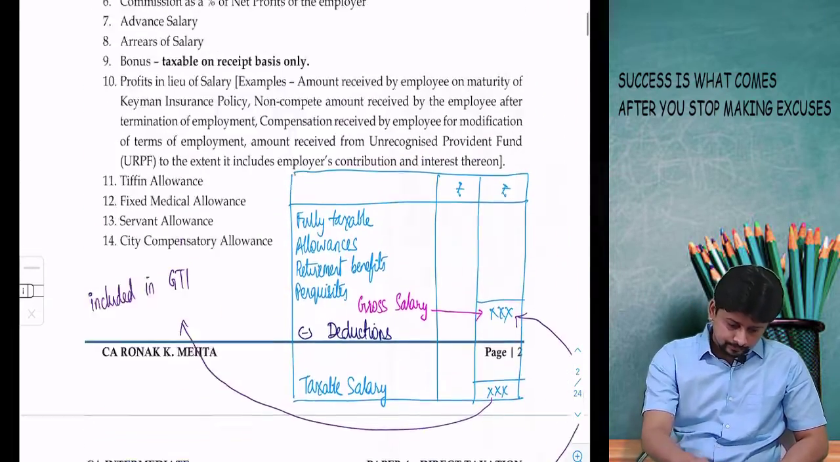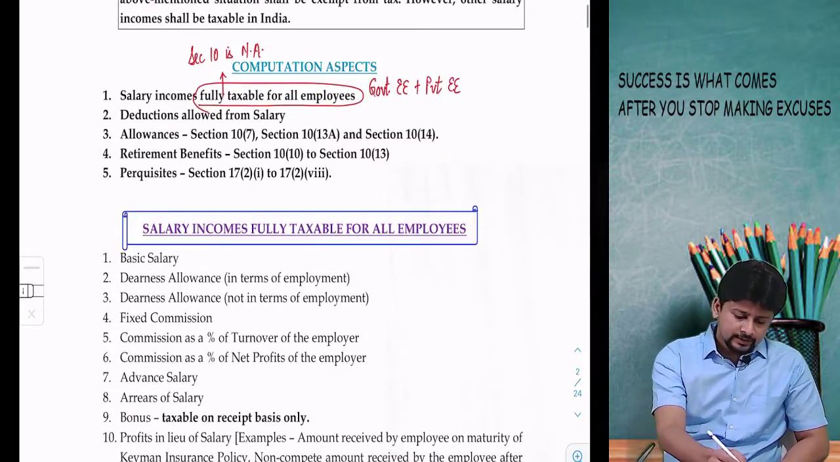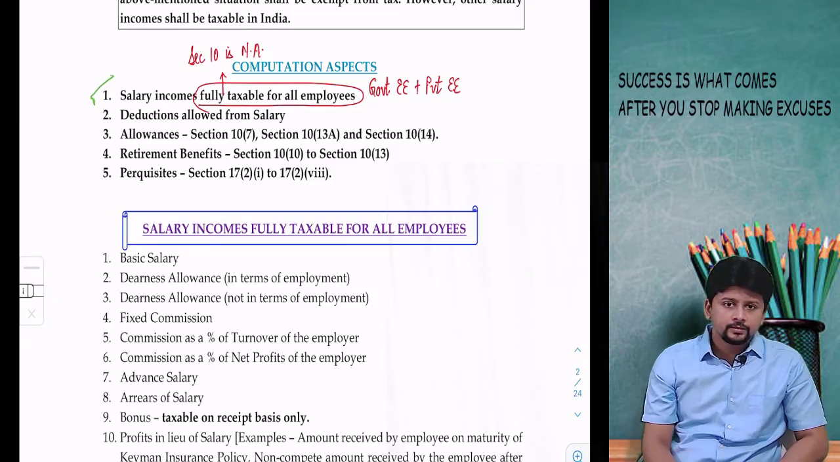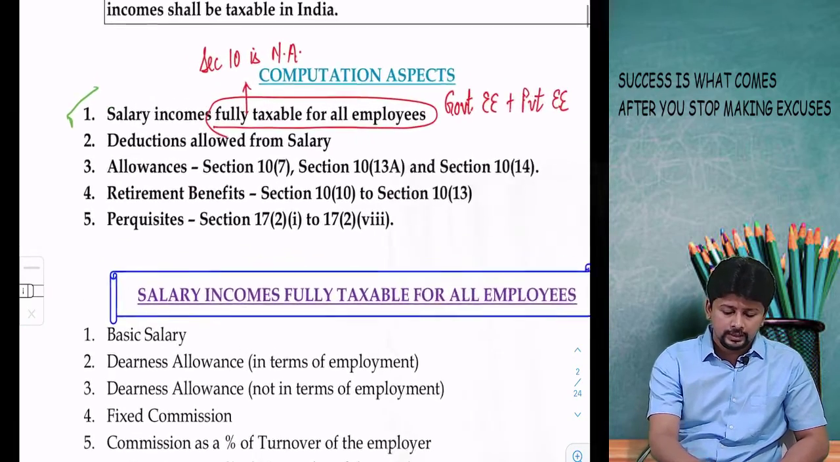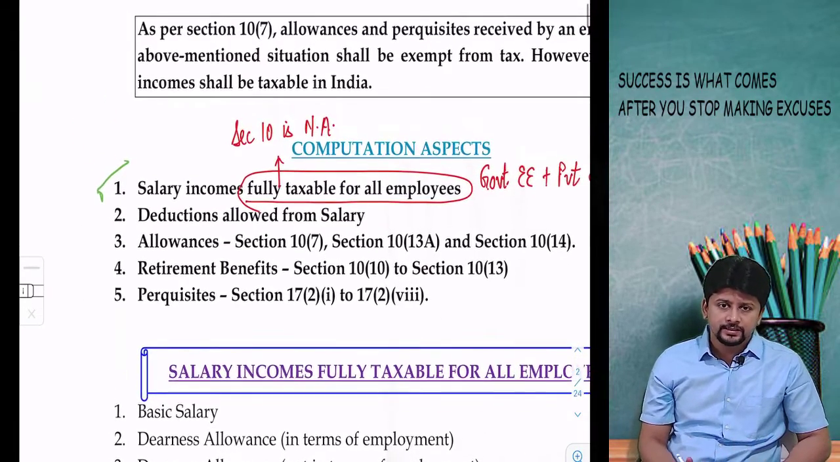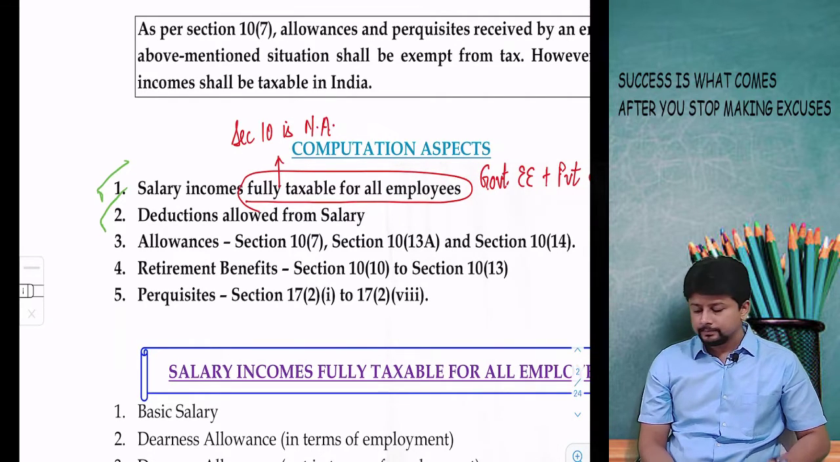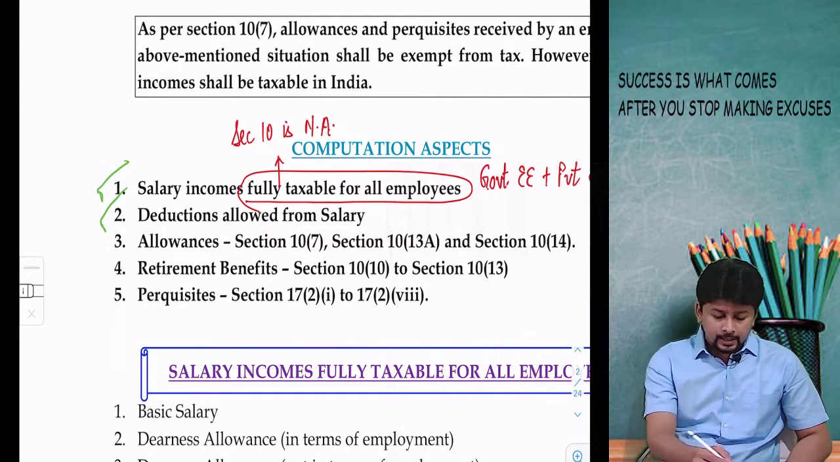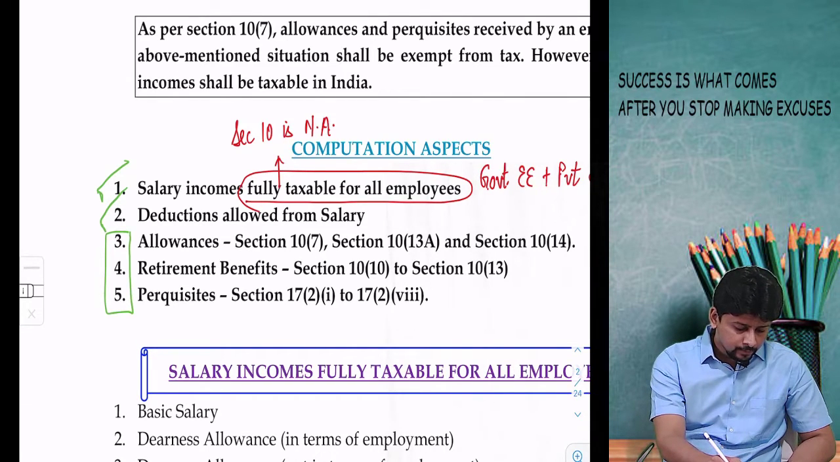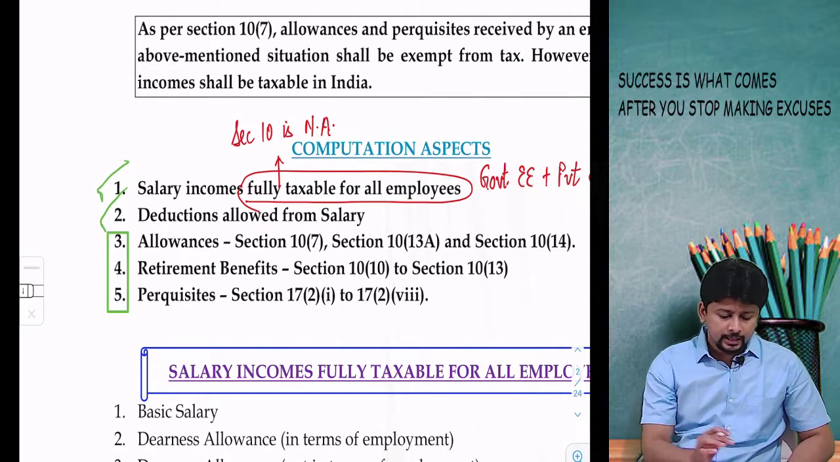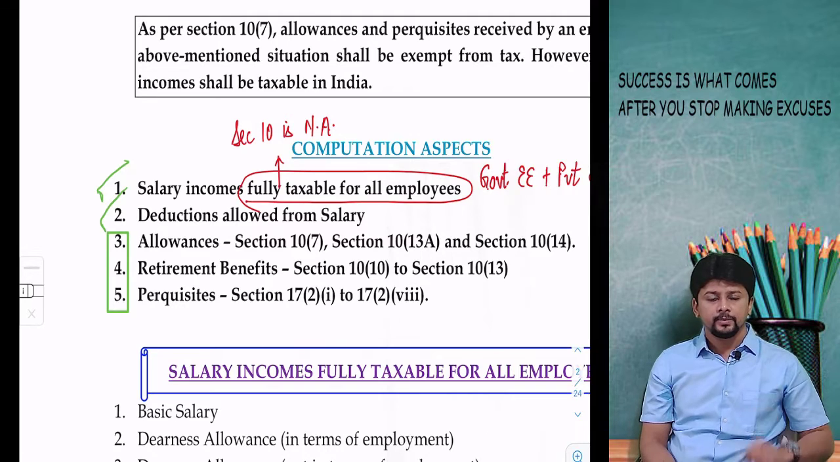So salary incomes fully taxable for all the employees, that is a list taxable for everyone. Deductions under section 16, 3 deductions. Now coming to the important part, the three things: allowances, retirement benefits, perquisites.